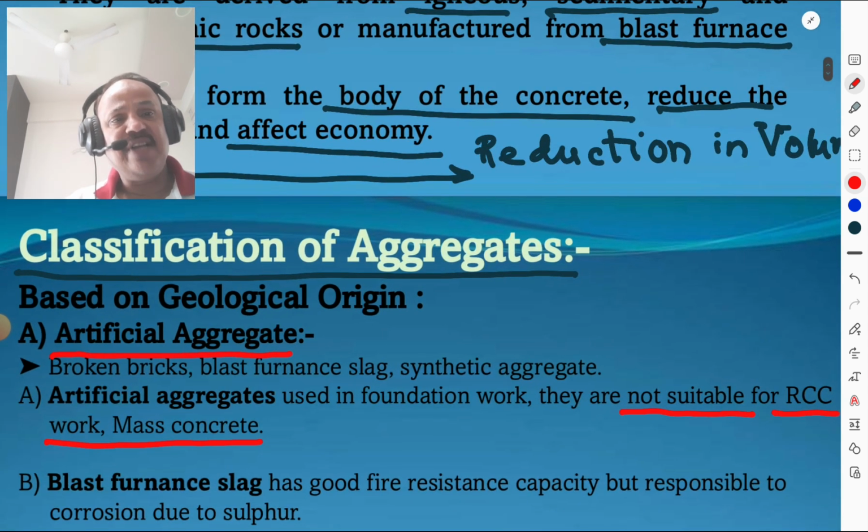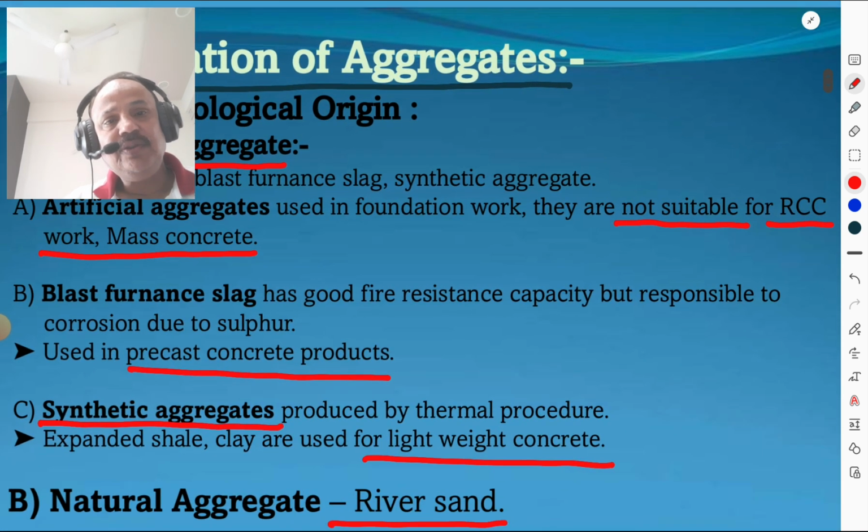Then we are going to classify the aggregates based on geological origin. First are the artificial aggregates. These are the broken bricks, blast furnace slag or synthetic aggregate. Artificial aggregates are used in foundation work; they are not suitable for RCC work or mass concrete work. Blast furnace slag has good fire resistance capacity because it is used in iron industries, but it is prone to corrosion due to sulfur content. It is used in precast concrete products, meaning the production of electrical poles, pipes etc.